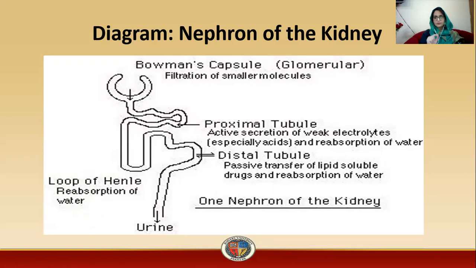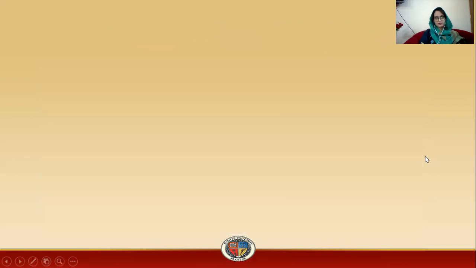So the major process in this section is the reabsorption of water and lipid soluble drugs, and what remains in the fluid is then collected into the collecting ducts, from where it is excreted as urine. So this is the nephron.